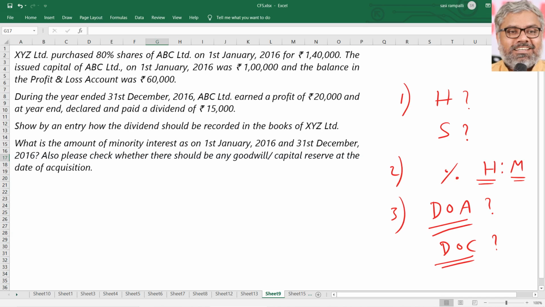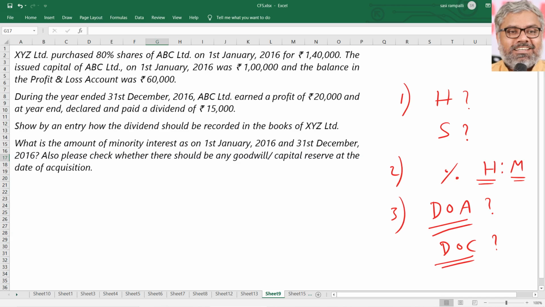Show by an entry how the dividend should be recorded in the books of XYZ Limited. So that is the question here, when the subsidiary company declared a dividend of 15,000 rupees at the year end. That is the first point.